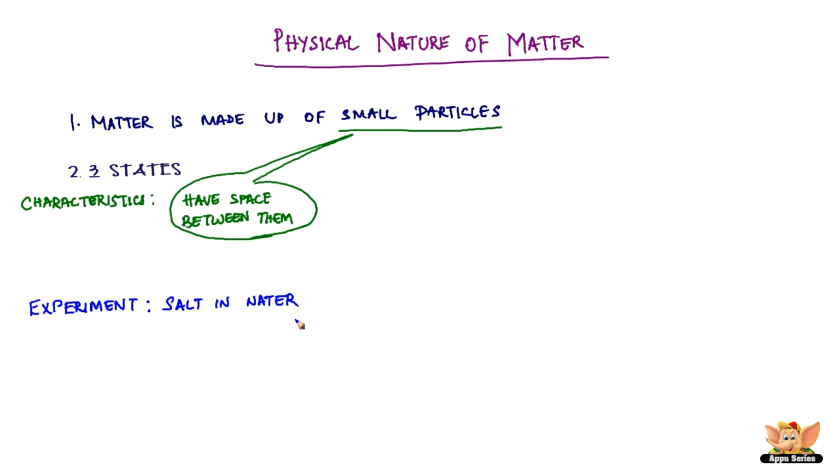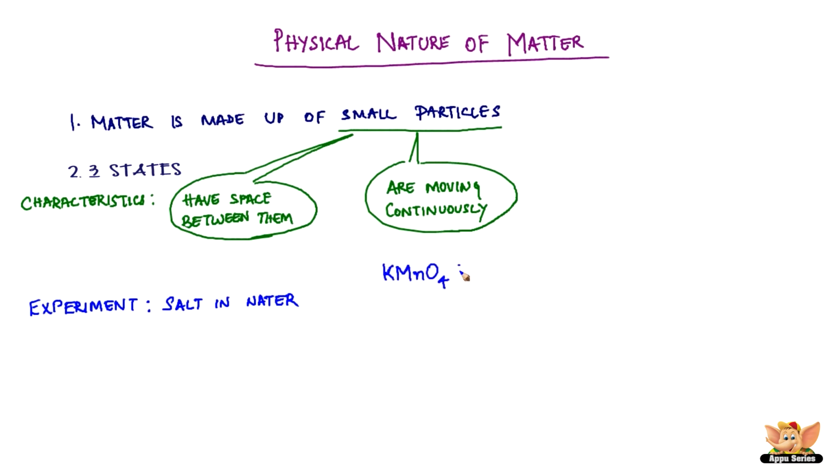Now, let's look at the second characteristic of these particles. The particles of matter are moving constantly. We have another experiment to prove this. Take a beaker filled with water and add a drop of KMnO4 or potassium permanganate crystal into it. Do not stir. You will see that the color spreads in water. This shows that the particles of matter are moving constantly. This process of intermixing of particles of two different types of matter on their own is called diffusion.